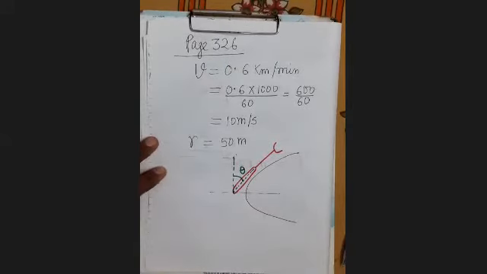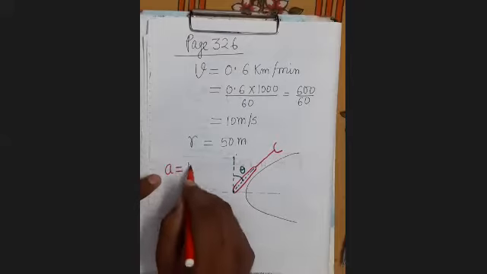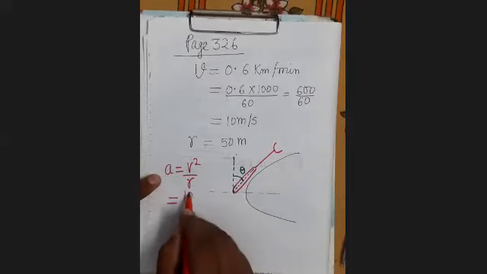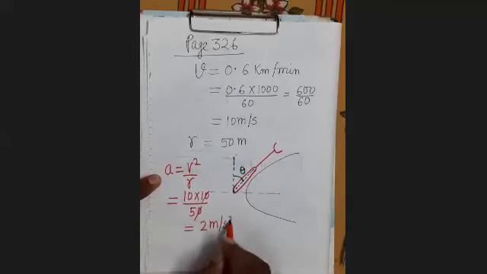So first you have to find the centripetal acceleration. What is the centripetal acceleration? a equals v square upon r. v is 10 into 10 upon r is 50, so this is equal to 2 meter per second square.